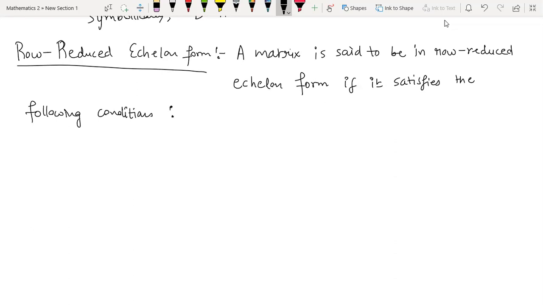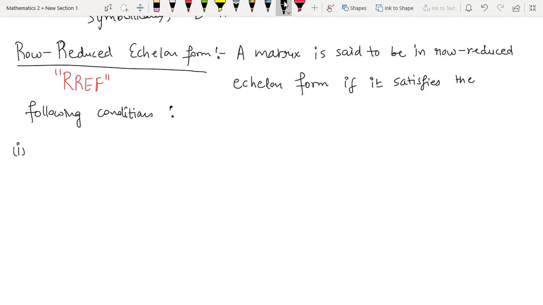So there are certain conditions. If a matrix satisfies those conditions, we will say this is row reduced echelon form. In short, this is known as RREF, row reduced echelon form, right? Okay. So what are the conditions?